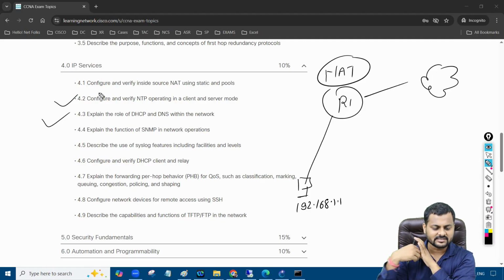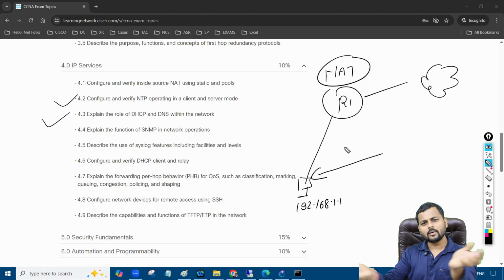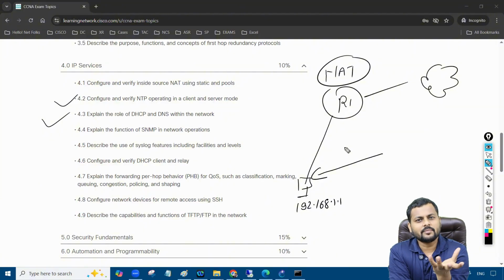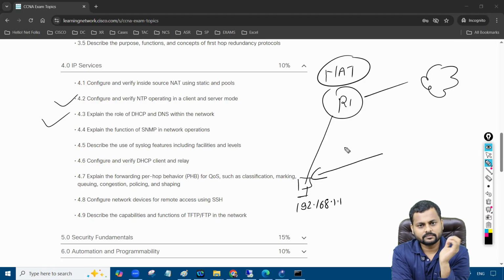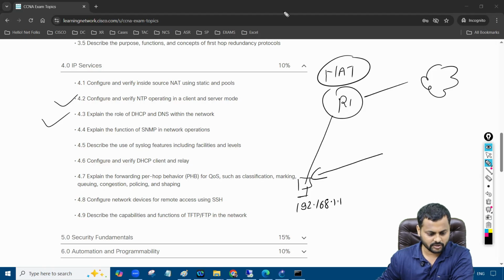Then we have DHCP. DHCP is used to allocate the IP address dynamically to the user, right? So for example, you have a bulk of users, and you want to assign IP addresses to the bulk of users. It's not possible with a manual mechanism. You have to go with the DHCP protocol, dynamic allocation, right? Without involving the network engineer. Of course, the network engineer will do the configuration of DHCP, but not manual configuration of the IP address.